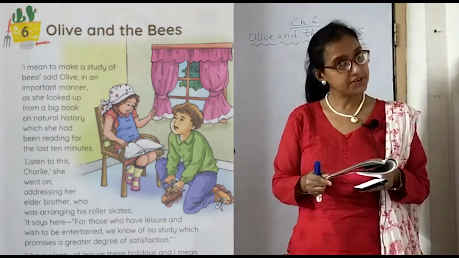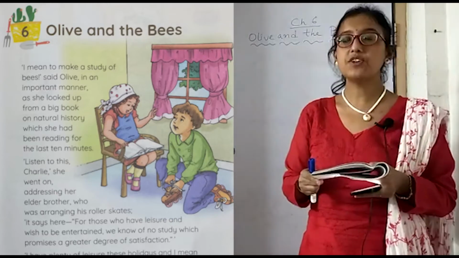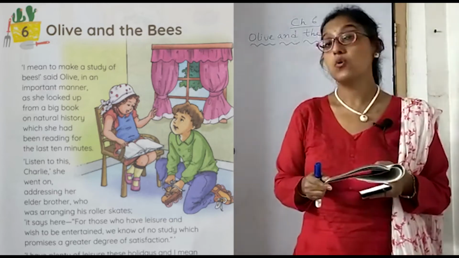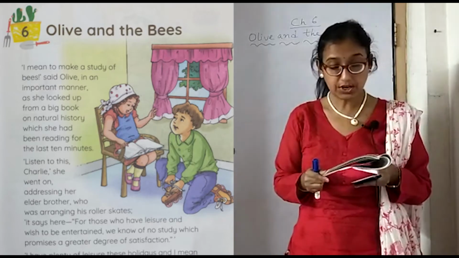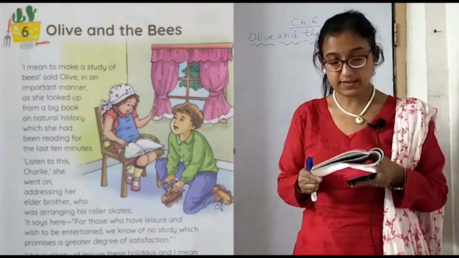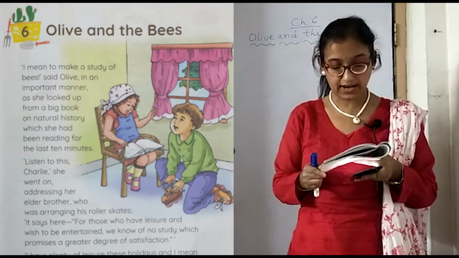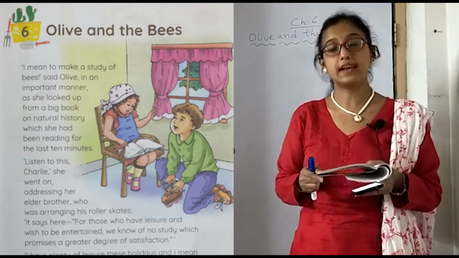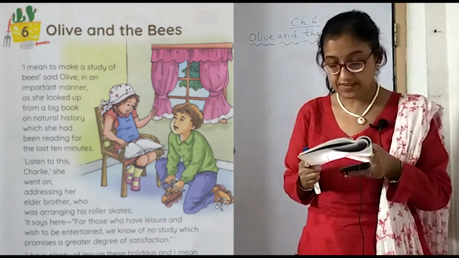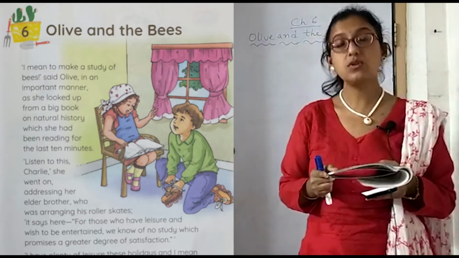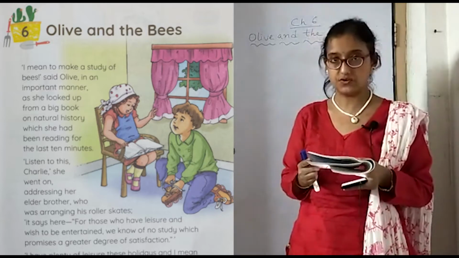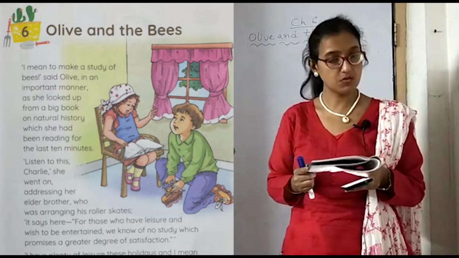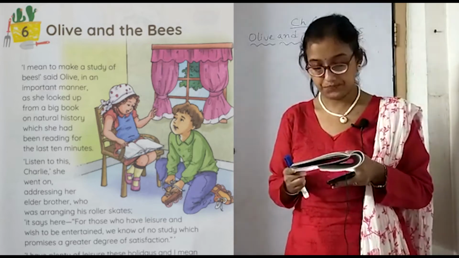And after reading the book for 10 minutes, she was of the view that she wanted to study about the bees. So whom is she now talking with? She is talking with Charlie. "Listen to this, Charlie," she went on, addressing her elder brother. Now who is Charlie? Charlie is Olive's elder brother who was arranging his roller skates. So this is the second character of the story, Charlie, who is tying his roller skates so that he could go.